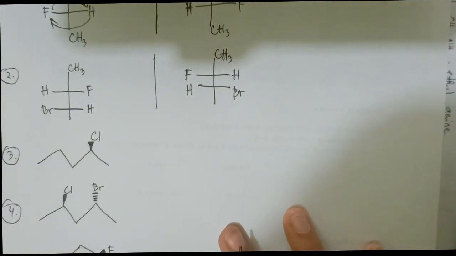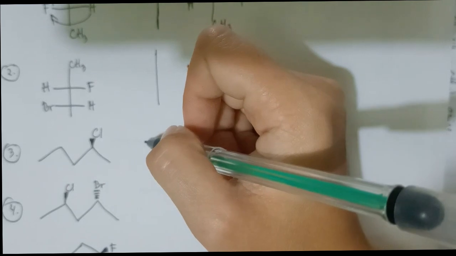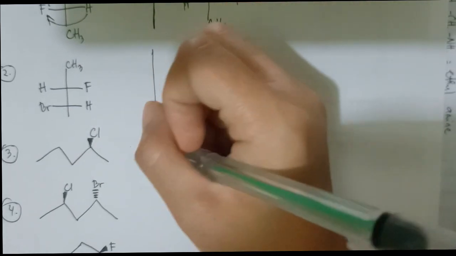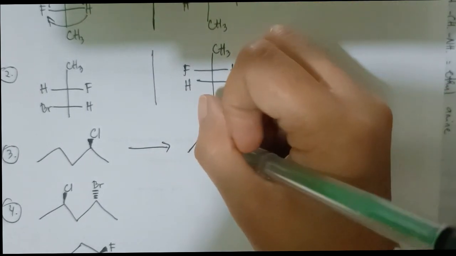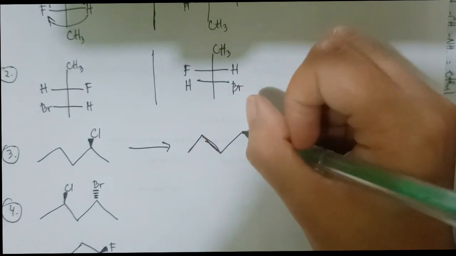Here let's just change the wedges, from wedge line to dashes, to give its enantiomer.